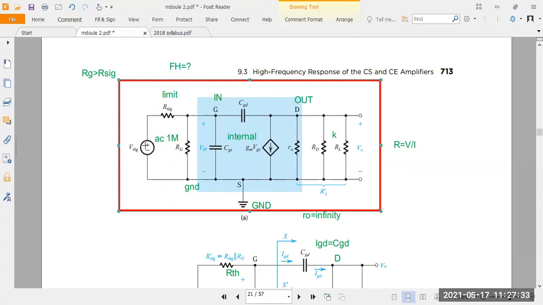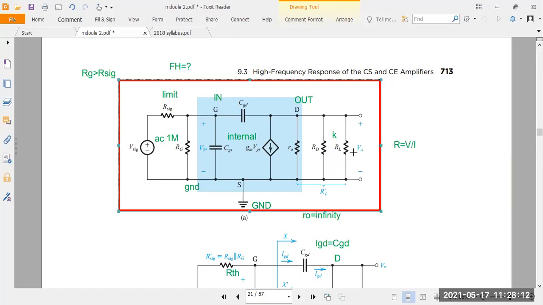First, you take V signal on the left side as the input. V signal is connected to R signal, because it is connected to the gate terminal. Then RG is connected for the gate. Then CGS is connected between gate and source, and CGD is connected between gate and drain. After that you take the output current source. Then you take R0, the channel resistance, between the drain and source. Then you take the drain resistance, connected between the drain and source, then the load resistance, then V0. This is the high frequency model for the common source amplifier.